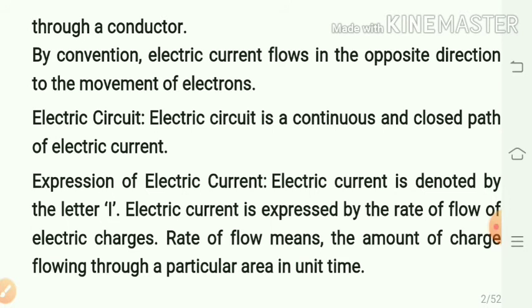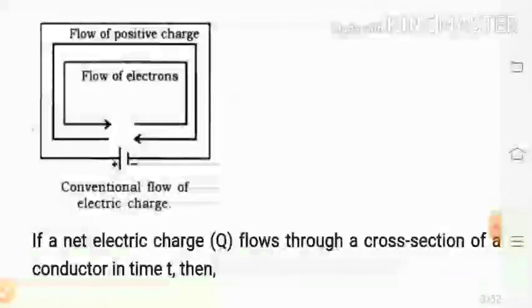Expression of electric current. We know that electric current is denoted by the letter I. It is expressed by the rate of flow of electric charges. Rate of flow means the amount of charge flowing through a particular area in unit time. In this diagram, you can see how flow of positive charges and negative charges takes place. The flow of electrons and the flow of positive charge are opposite to each other.